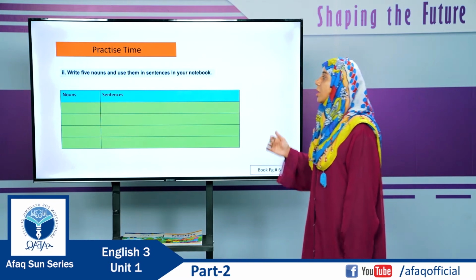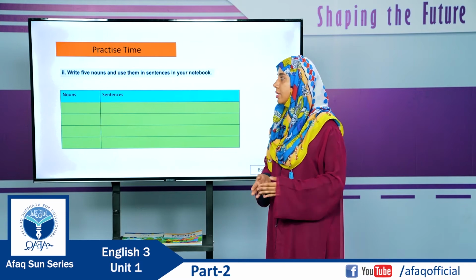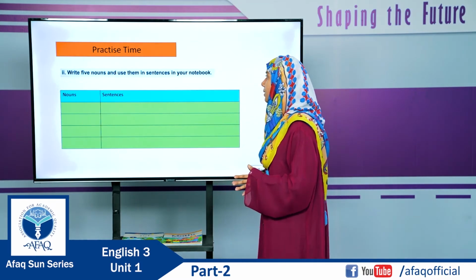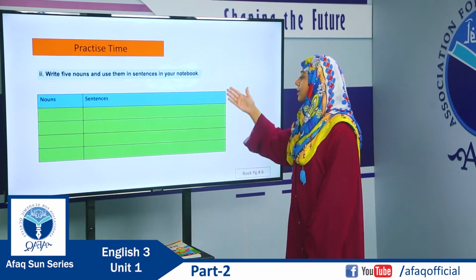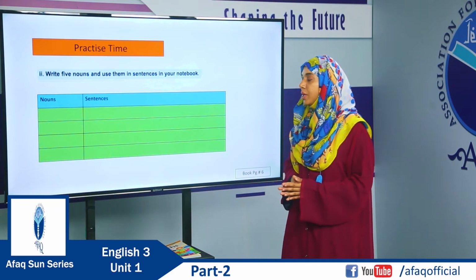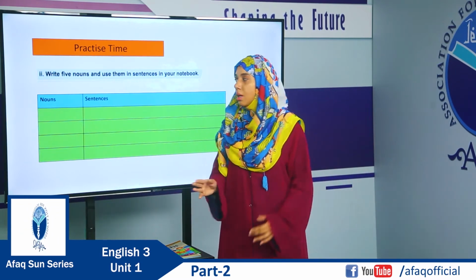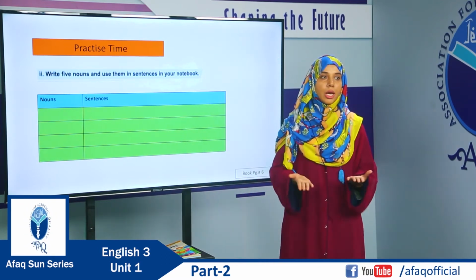So dear students, now open page number 6 of your textbook. On this page, an activity has been provided for practice of nouns. You have to write 5 nouns and use them in sentences in your notebook. So you will draw a table just like this one in your notebook. In one column, you will write the nouns. You can write any nouns. And here you have to make some sentences using these nouns.